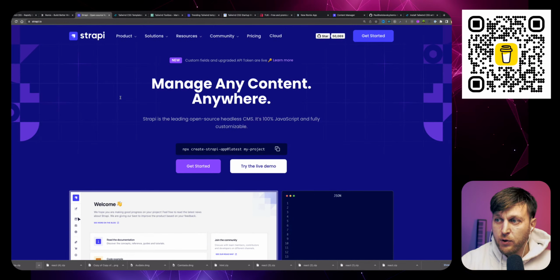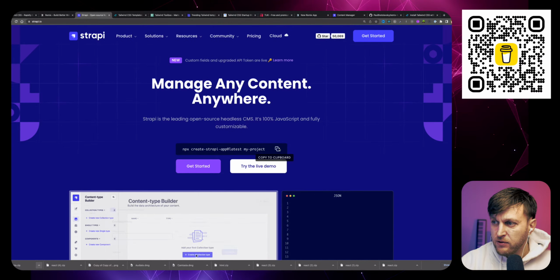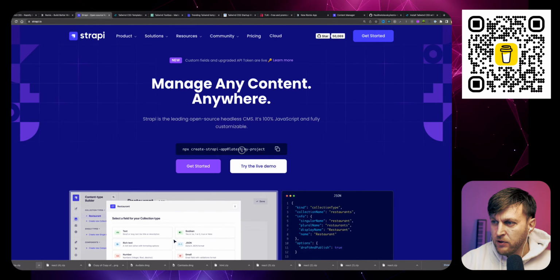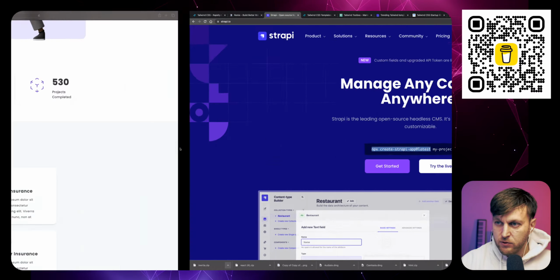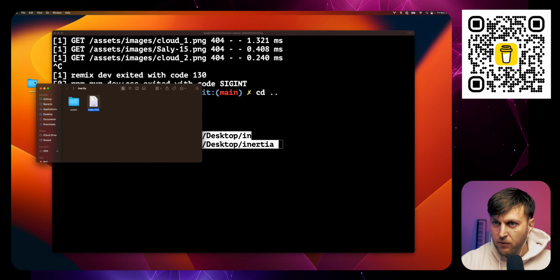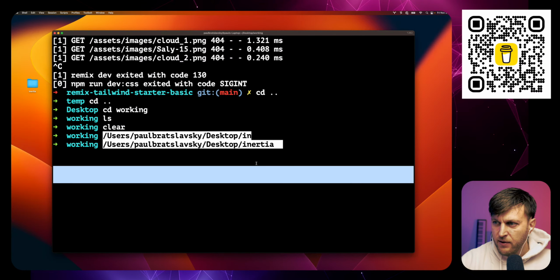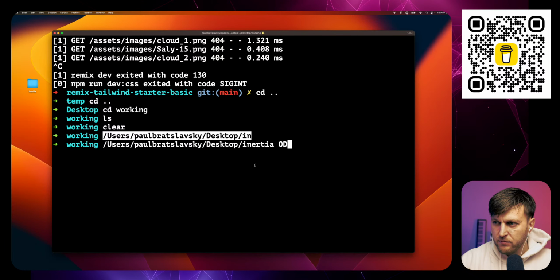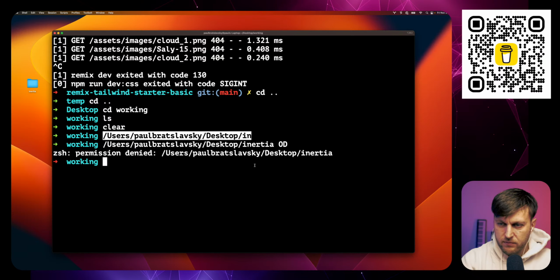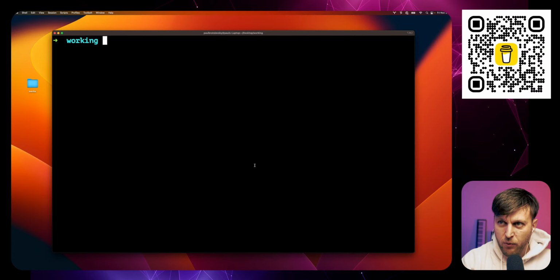So what we're going to do, we're going to actually start with Strapi first. So I'm going to literally use this command here, and we're going to get started. In my working directory, I'm going to do npx create-strapi-app.